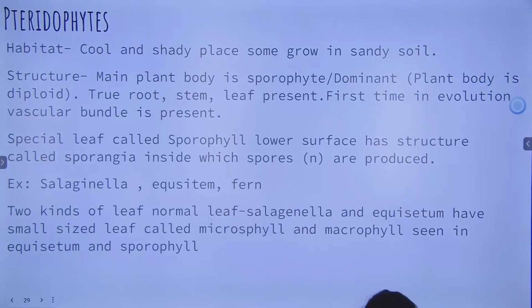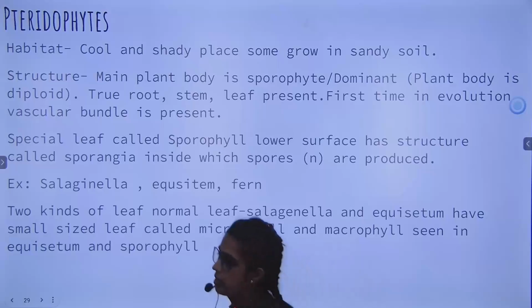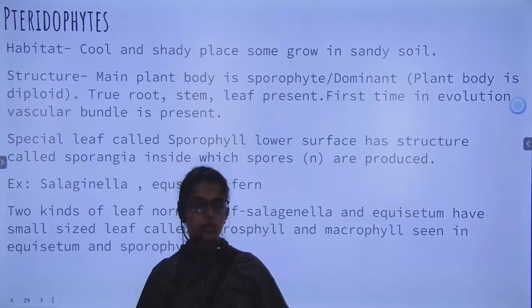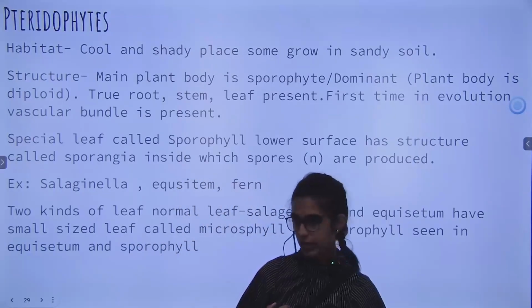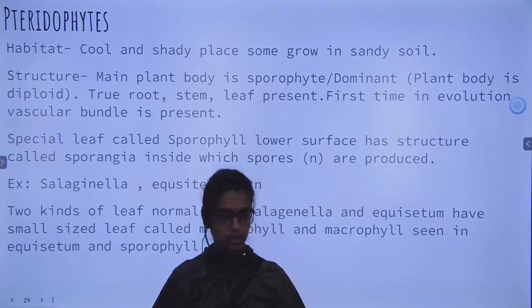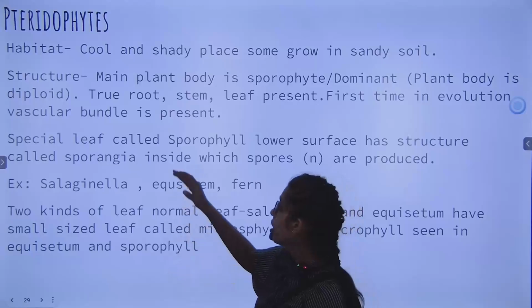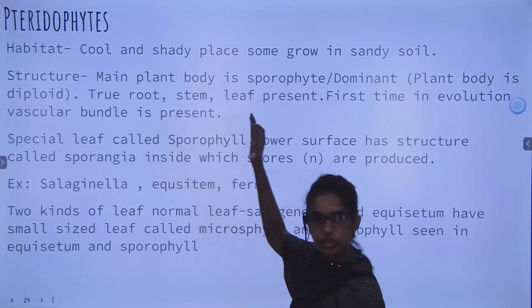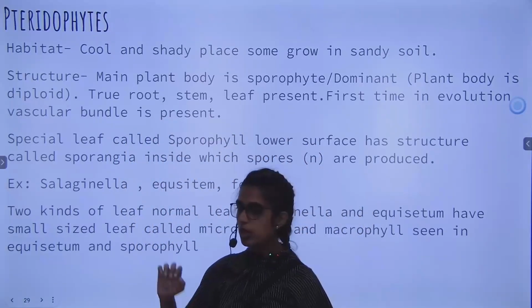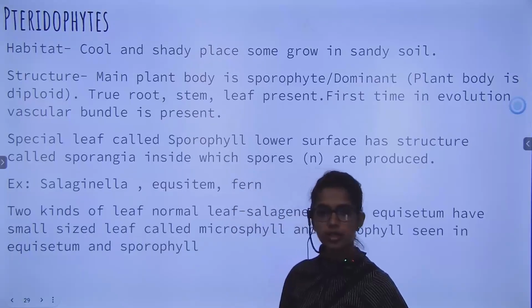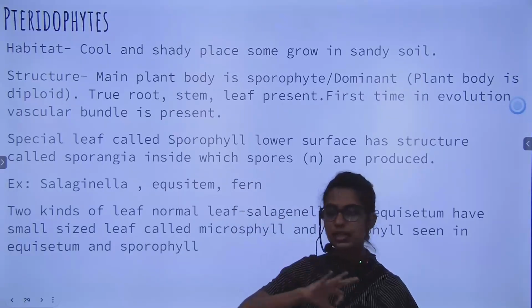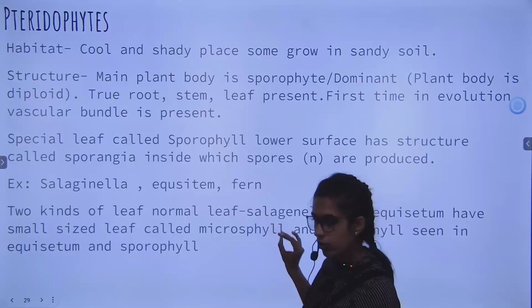Okay. Now we saw 3 milestones over here. What was the first milestone? For the first time, sporophyte became the dominant phase. Right? First milestone. Second milestone was, for the first time we saw body divided into root, stem and leaves. Second milestone. Third milestone was vascular bundle. So, these are the 3 milestones which we are going to see over here.